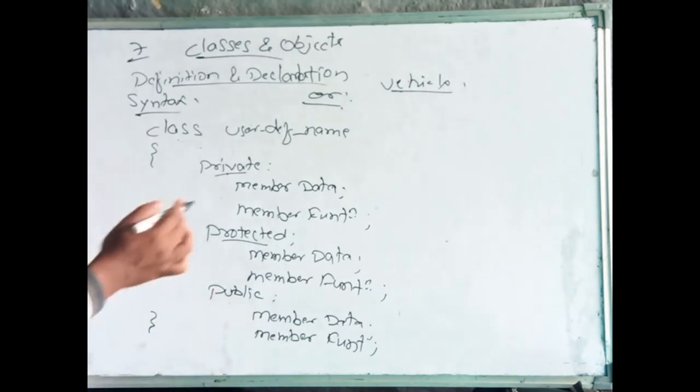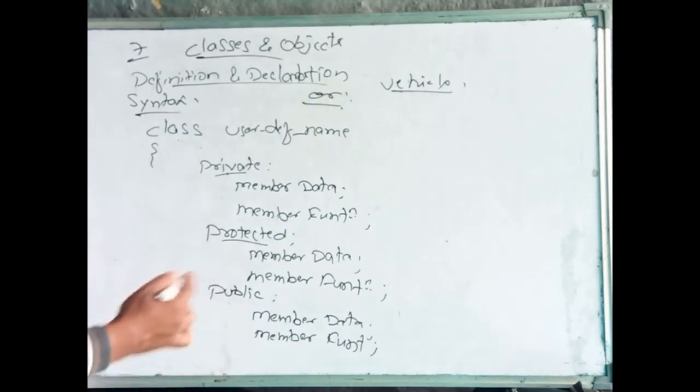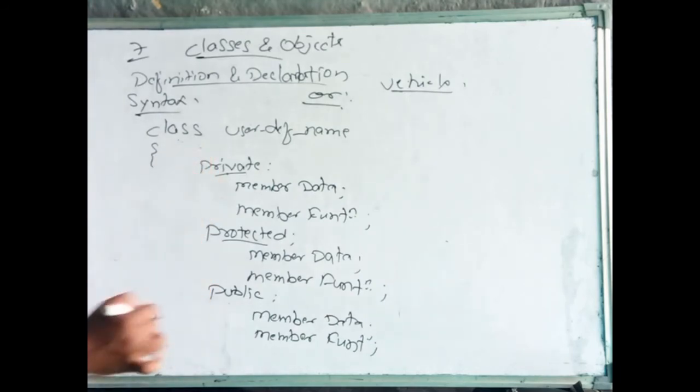Public means it is public. Other members also can use this. कोई भी ये members को use कर सकते हैं. This is about private, protected, public. In depth we will see what these things are.